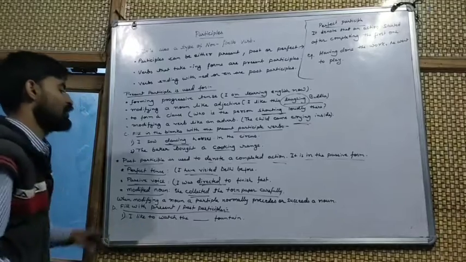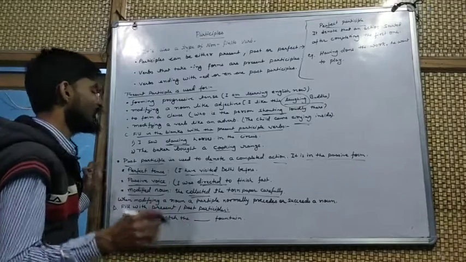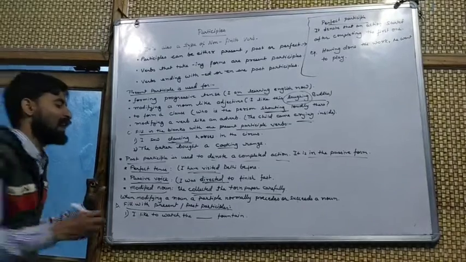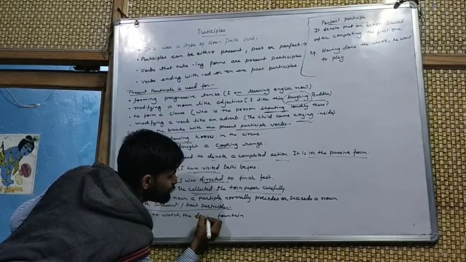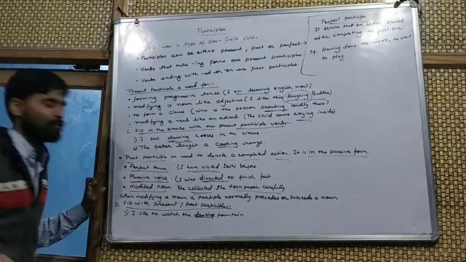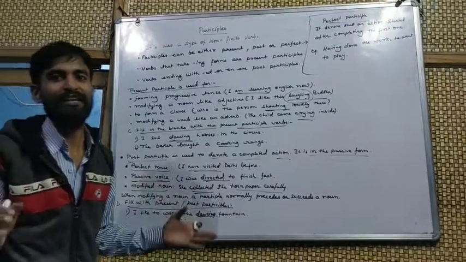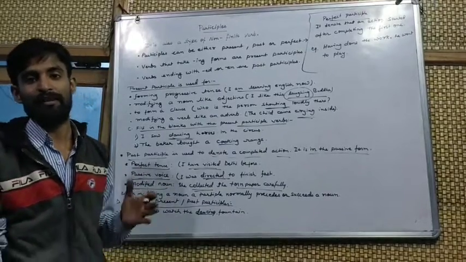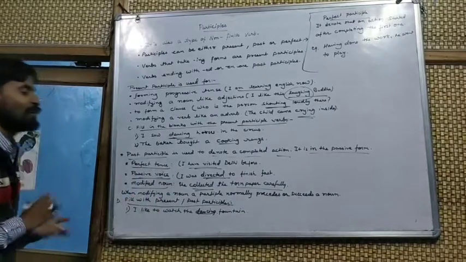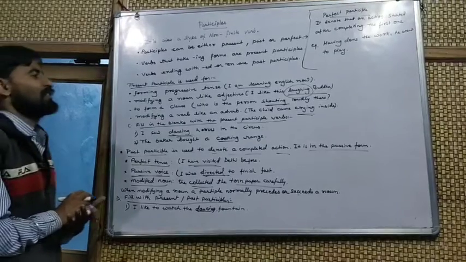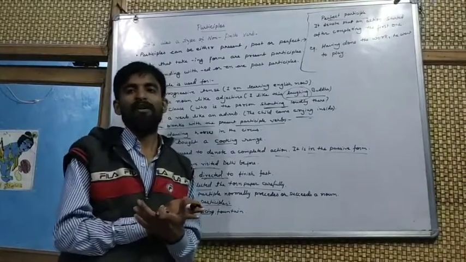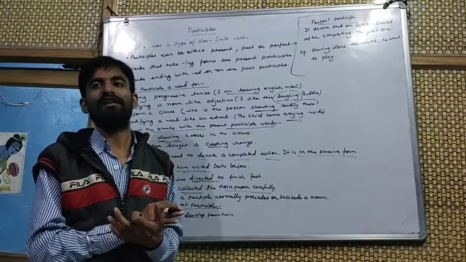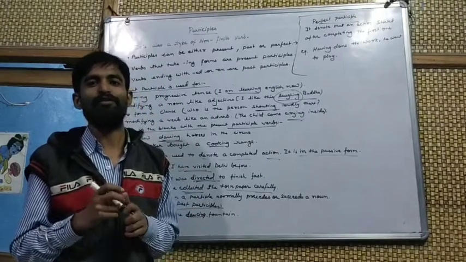I like to watch the dancing fountain. Dancing fountain. Dancing is what type? This is the present participle. Okay. Today this much you have to do in your copy and then send it to me so that I can view it, and in the next video we will move on to the exercises.